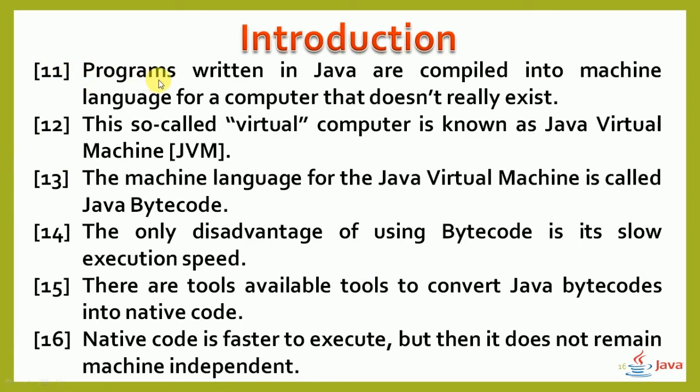Point number 11: programs written in Java are compiled into the machine language for a computer that doesn't really exist. This so-called virtual computer is known as the Java Virtual Machine, or JVM. The machine language for the Java Virtual Machine is called Java bytecode. For example, Interest.class is its bytecode file.